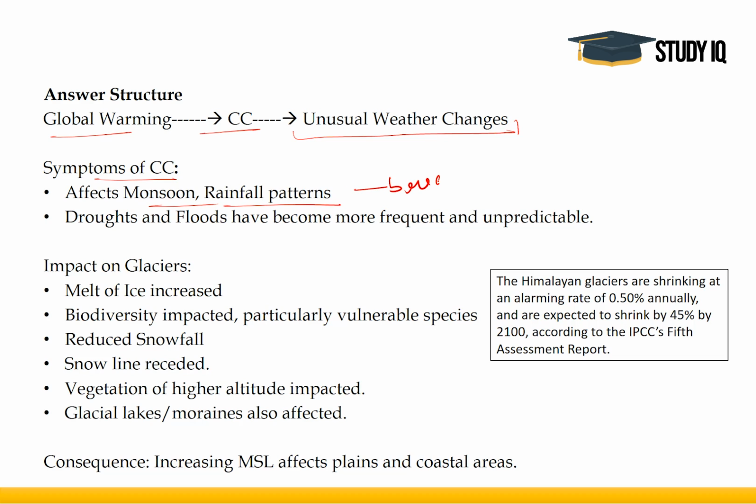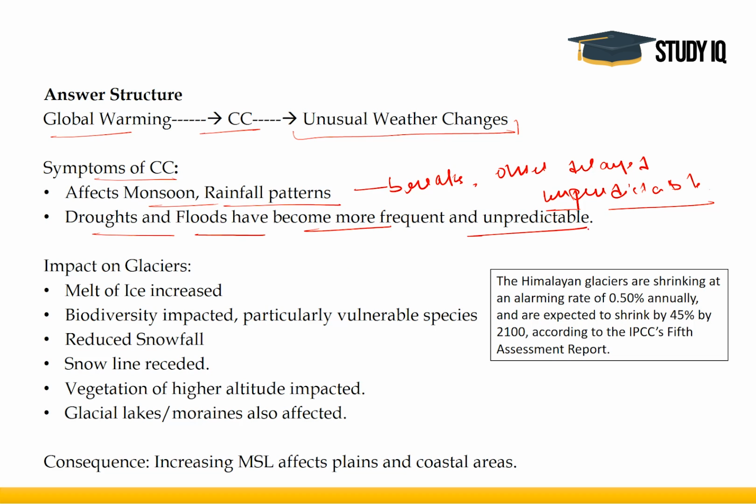The breaks have increased, onset of monsoon has delayed, pattern has become unpredictable. We have rainfall in seasons when we did not have rainfall earlier. Okay, then the instances of droughts and floods have also become more frequent and unpredictable.